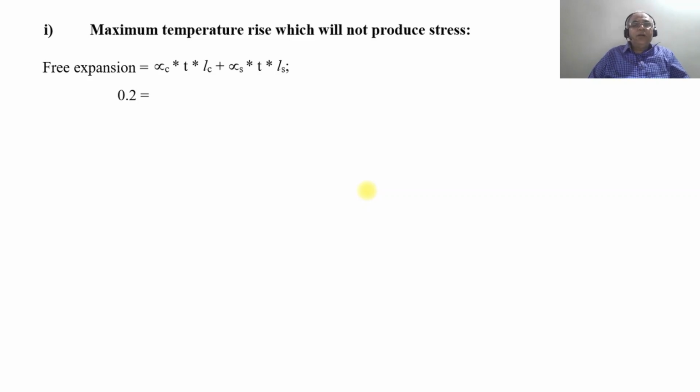Since T is the common factor in both, you take T into alpha for the copper, so 12 into 10 to the power of minus 6 into length of copper, which is 300, plus 17.5 into 10 to the power of minus 6, the coefficient of thermal expansion of steel, into 200, that is the length of steel. And on simplification, T will be equal to 28.169 degrees centigrade. So that is the maximum temperature at which they will not produce any stress.